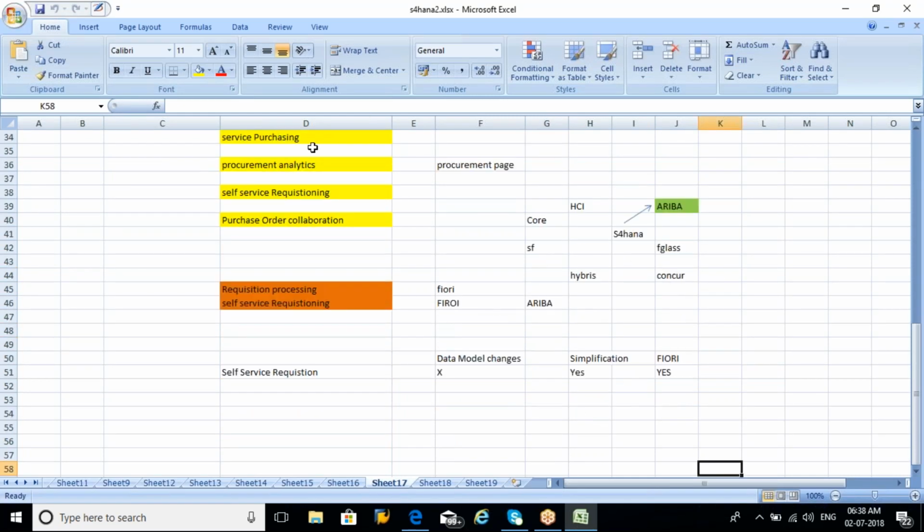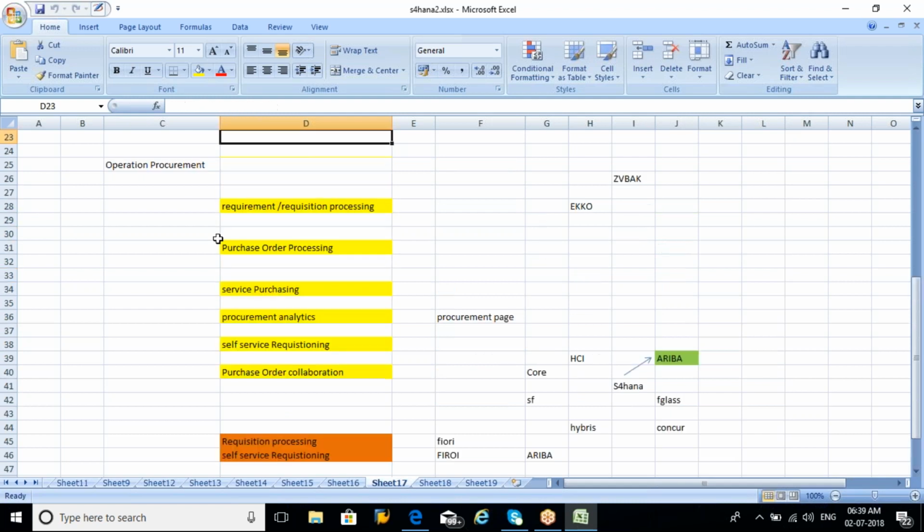So last time we discussed the simplifications. As part of the simplifications, we started with operational procurement. Operational procurement can be subdivided into six divisions: operational self-service requisitioning, requisition processing, purchase order processing, service procurement, procurement analysis, and purchase order collaboration. So we have seen the self-service requisitioning.